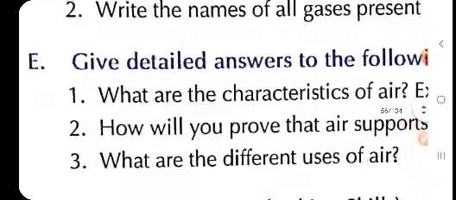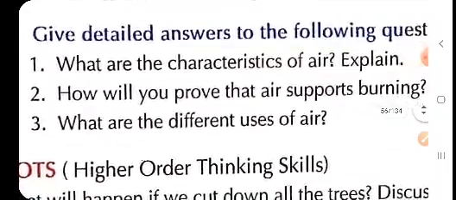E. In question number E, we will write long answer questions. As we have already discussed in the chapter, question number E is give detailed answer to the following question. Children, first question is what are the characteristics of air? Children, here in the chapter we have studied three characteristics. One is air occupies space, second is air has weight, and third is air exerts pressure.